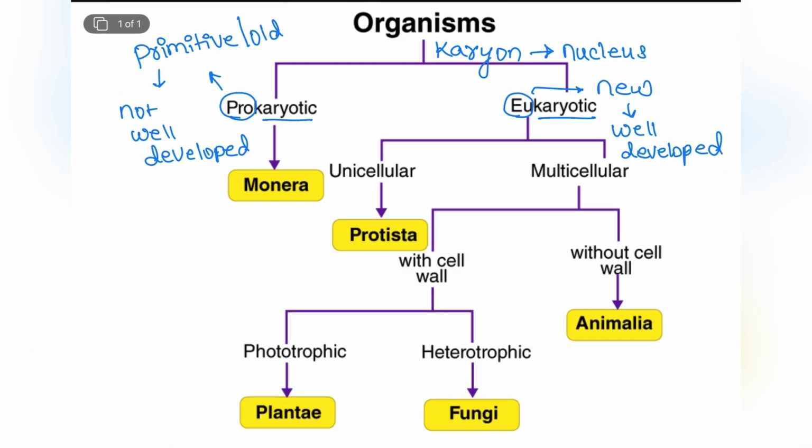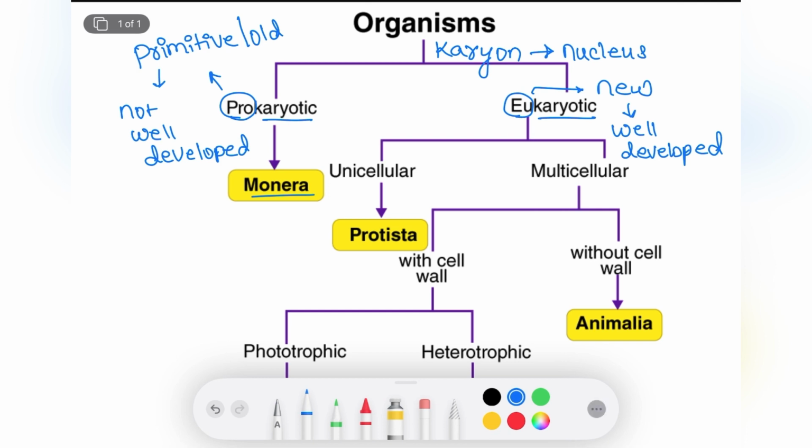As per the five kingdom classification given by Robert Whittaker, under prokaryotic organisms, we are going to get our first kingdom, which is kingdom Monera.